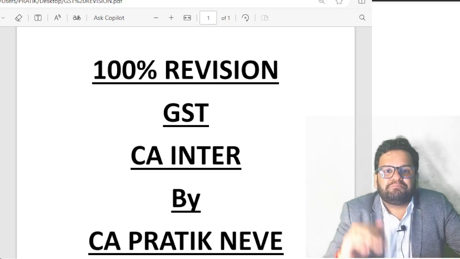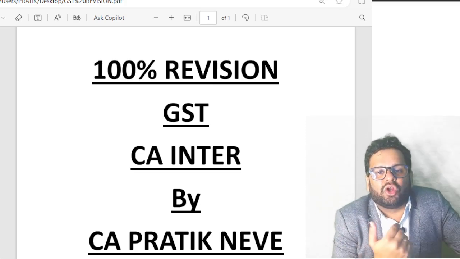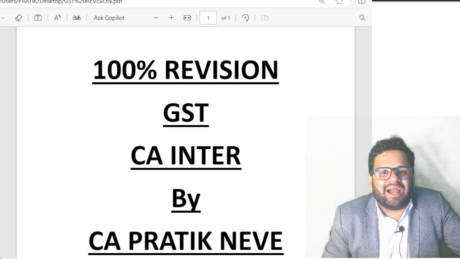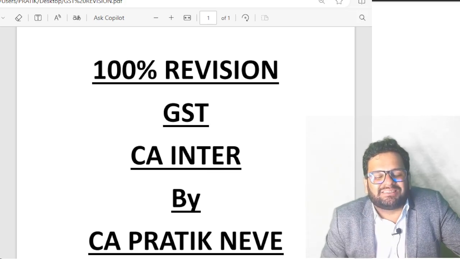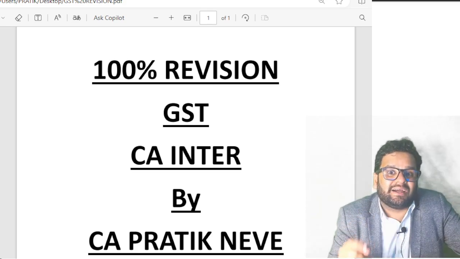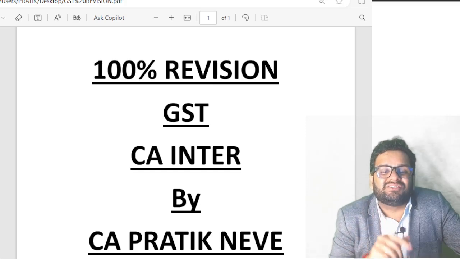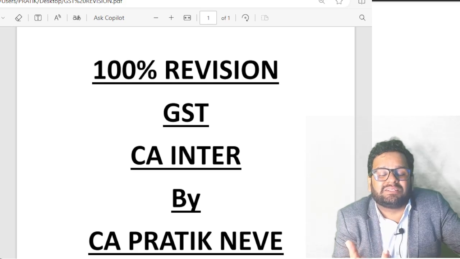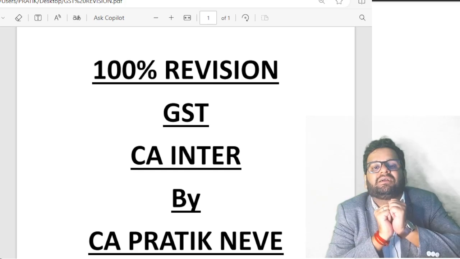17.5, very important, blocked credits. How many clauses? Clause A to clause I. Clause A: block ITC on motor vehicles used for transportation of passengers, with approved seating capacity not exceeding 13 including the driver. Okay, but there are exceptions to this. Exceptions are where that motor vehicle is used for making outward taxable supply of training in driving such motor vehicles.